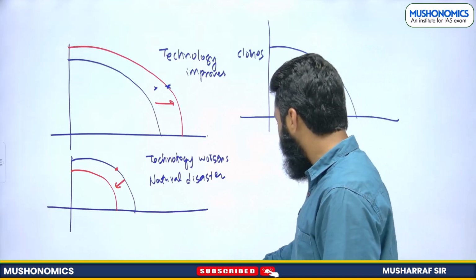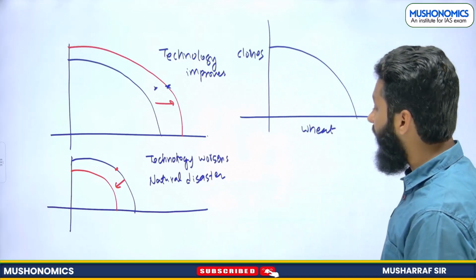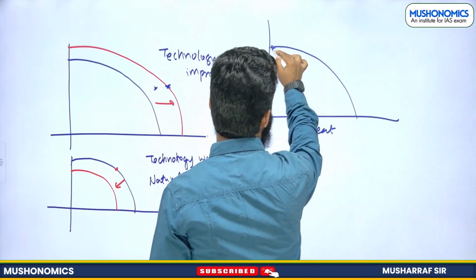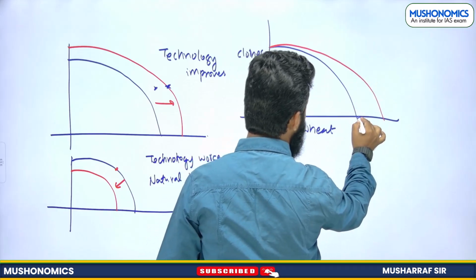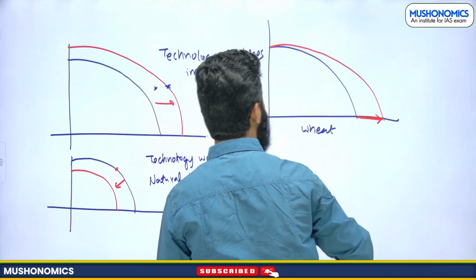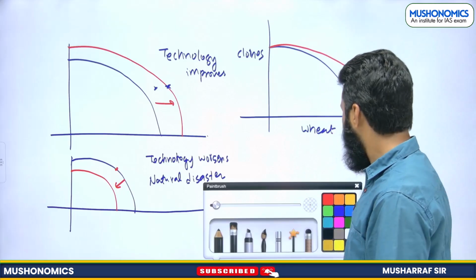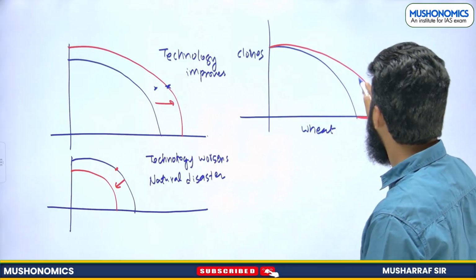Now technology has improved for production of wheat but not for clothes. This will be our production possibility curve, and this will be the shift. For wheat, the technology has improved.